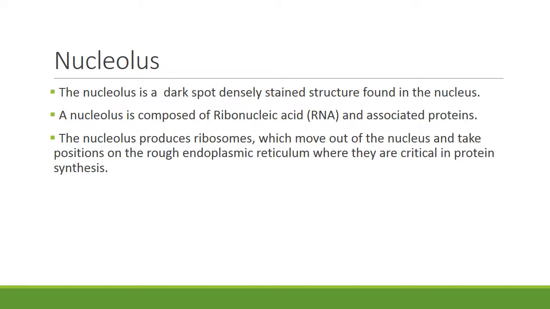Nucleolus is a dark spot, a densely stained structure found in the nucleus. A nucleolus is composed of ribonucleic acid and associated proteins. The nucleolus produces ribosomes, which move out of the nucleus through nuclear pores and take positions on the rough endoplasmic reticulum, where they are critical in protein synthesis.